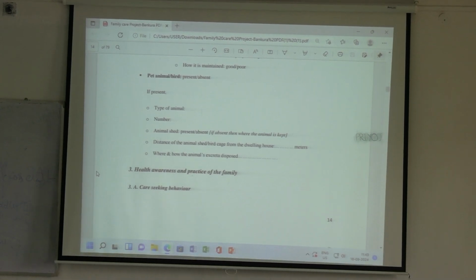So one person or two persons should be there measuring the household floor space area and door and windows. Others should be observing the kitchen. In this way, you have to divide among yourselves and see the different parts of the house, because you will have a limited time in the field.